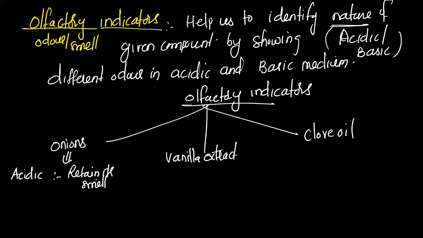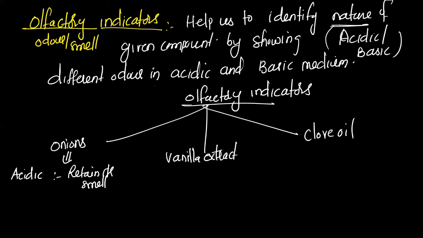Even you can test it at home. Just cut an onion slice, tie it in a small cotton cloth, and keep it in the fridge for one night. Next day, take the onion slice out and smell that cloth. It has the onion smell. That cloth you can use as an indicator. Otherwise, you can directly use the onion slice also. Pour lemon juice there, or tamarind juice, which is acidic in nature, and just smell. It will have the same smell as before.